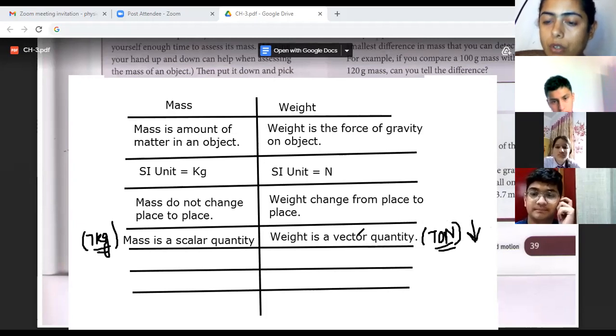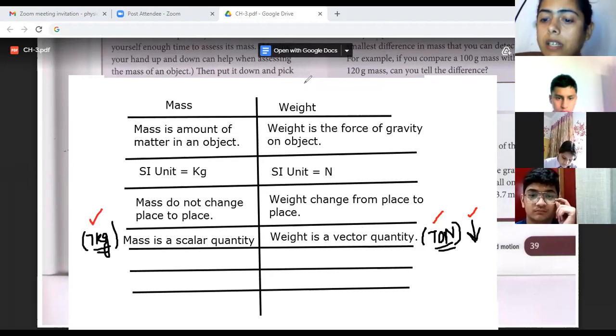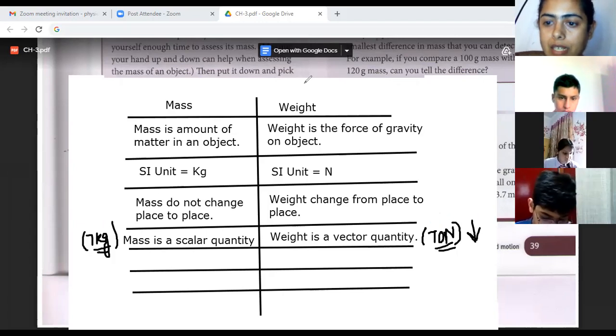Fine. So weight के साथ you have two things associated. You have the magnitude also. You have the direction also. So weight is a vector quantity. Whereas in case of mass, you just have the magnitude. So it is a scalar quantity. Is it clear?